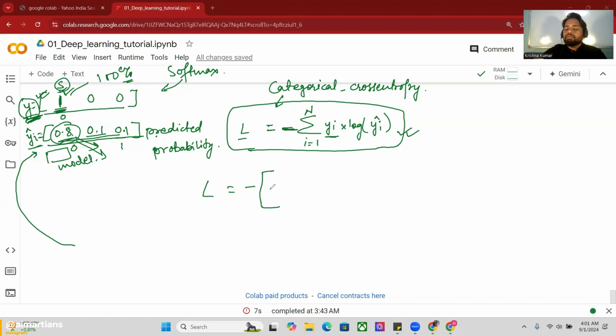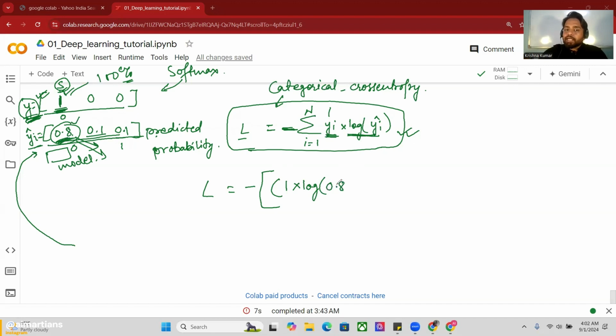Now in the bracket I mention the first actual value, 1, multiplied by log yi cap. So yi cap is what? This is the first value, right?